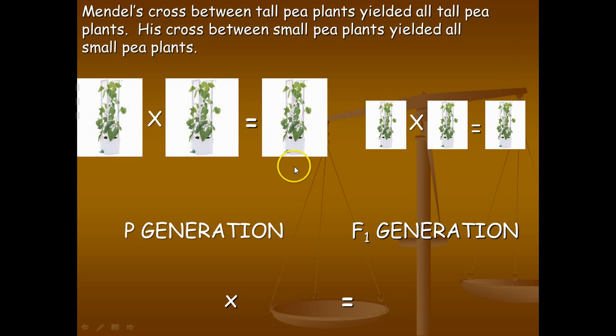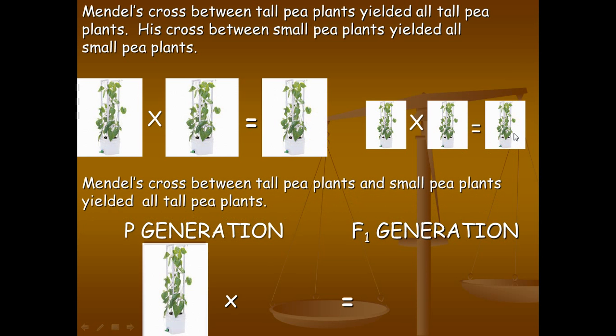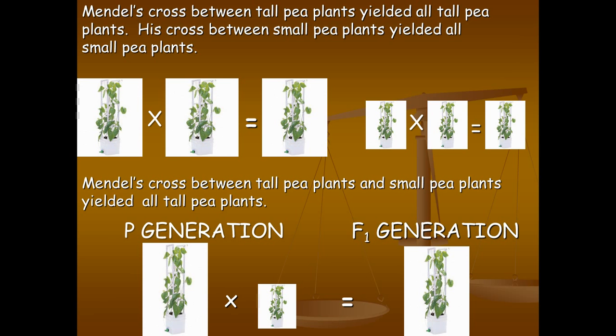These are the 2 pea parent generation plants he used in order to figure out what would happen in the F1 generation. So he took this plant and crossed it with this plant. Mendel's cross between tall pea plants and small pea plants yielded all tall pea plants.